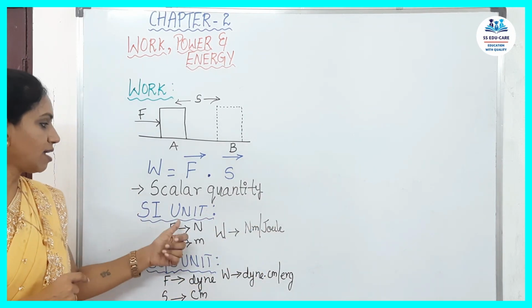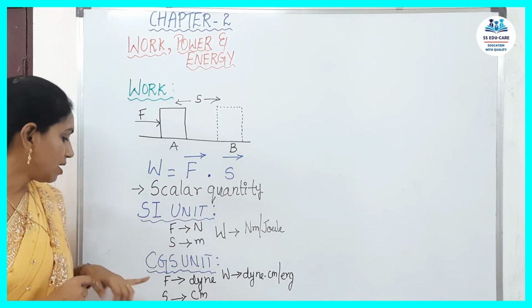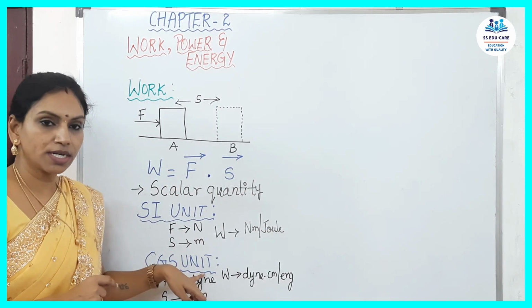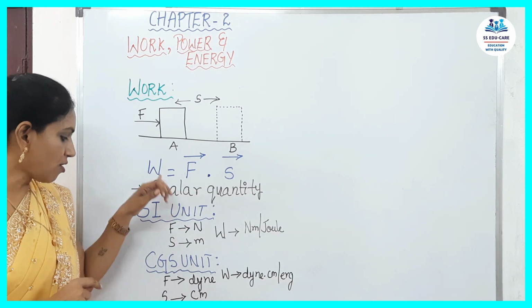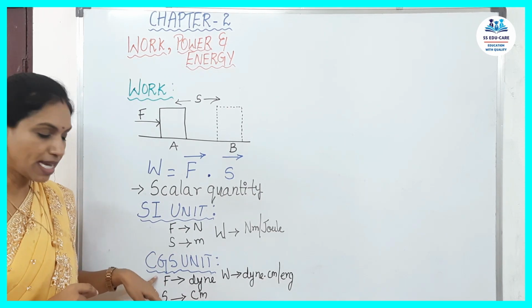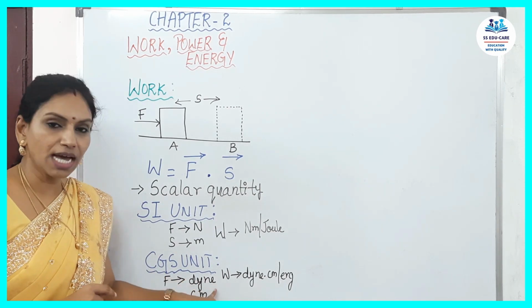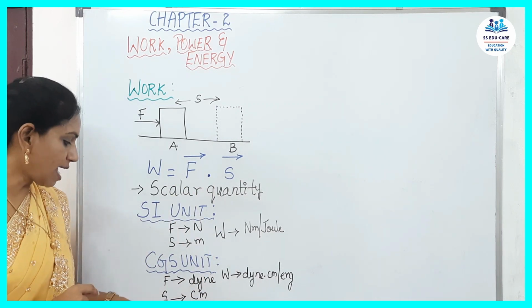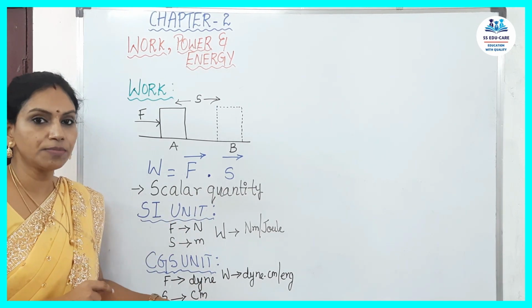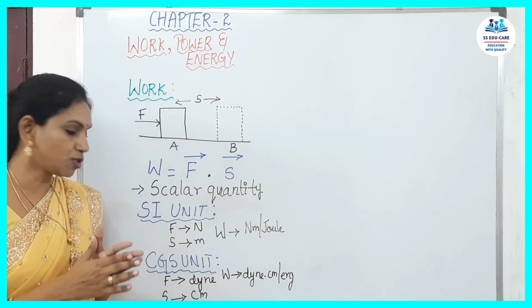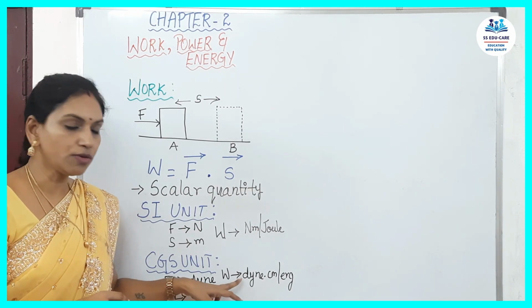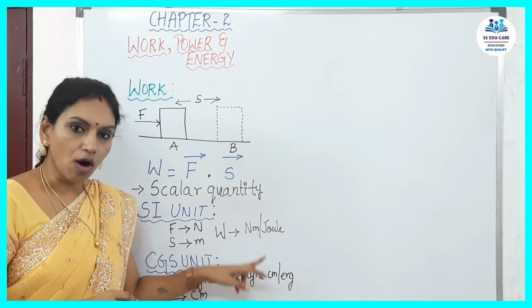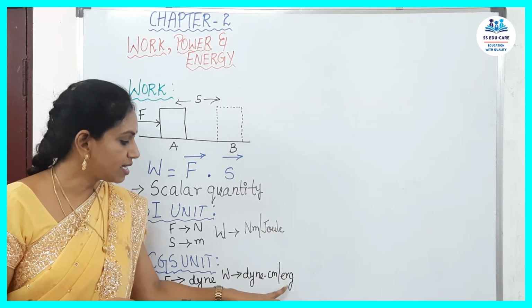This is the SI unit of work done. Next, the CGS unit. In CGS, force is represented in dyne and displacement in centimeter. So work done is dyne centimeter, or you can call it erg.